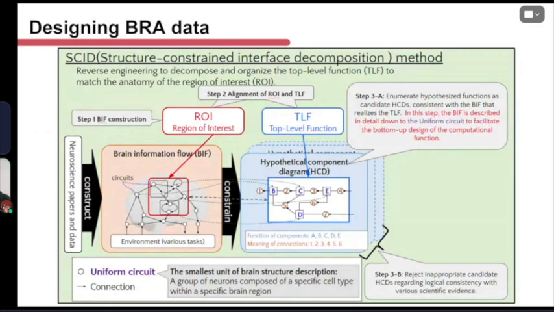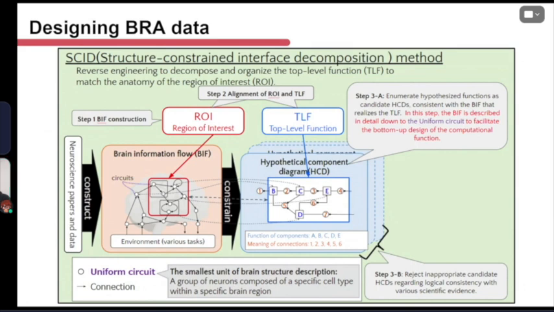First, the design of BRA data consists of three major steps. First, a contributor extracts knowledge about the anatomy of the region of interest from neuroscience papers and data. This is connection information on neuron groups called uniform circuits. And we call it BIF, brain information flow.